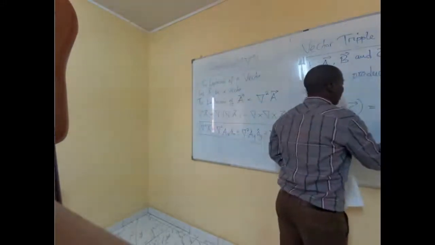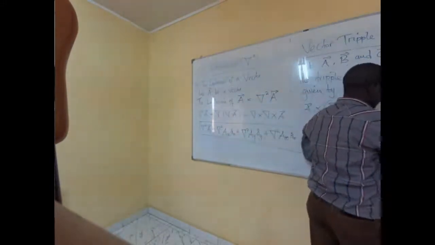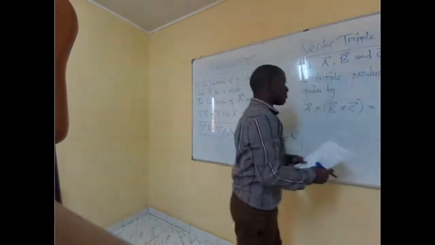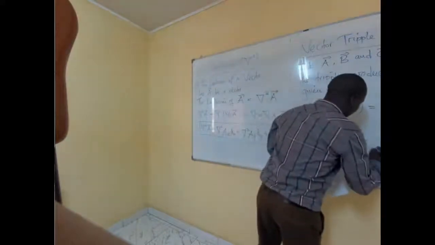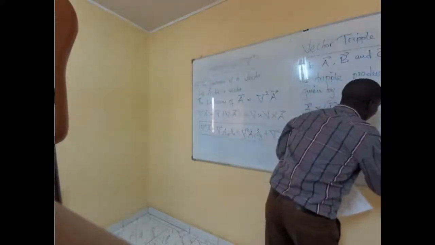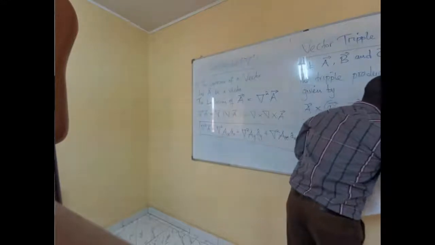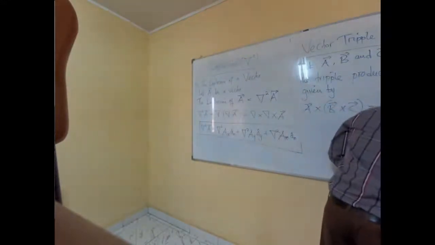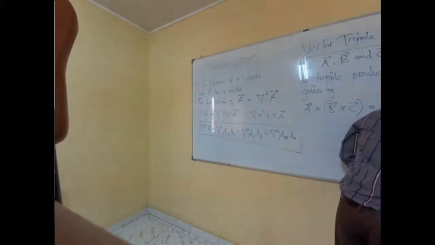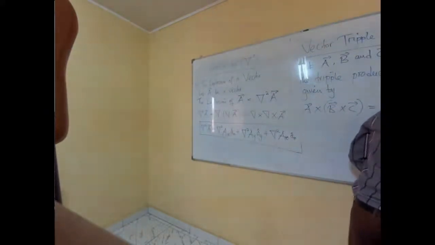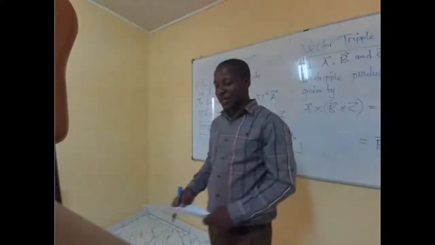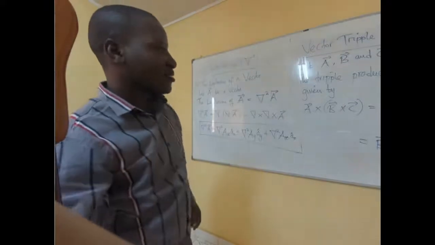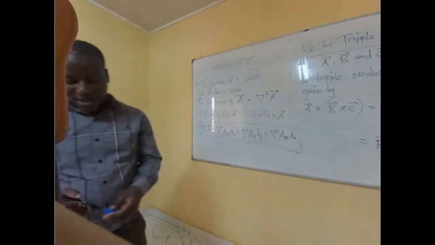Then C, and then A dot C. And when we expand it, this simply gives us B multiplied by A dot C, then minus C multiplied by A dot B. So that is the triple product. And that ends the mathematics section of our course.